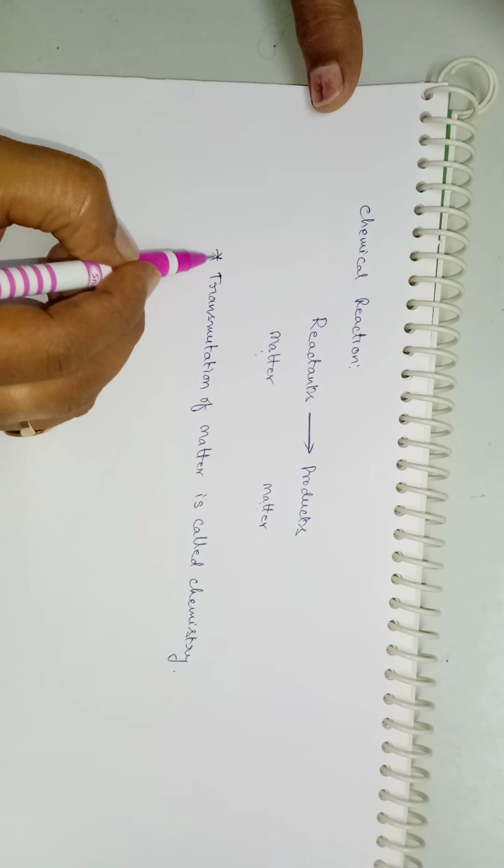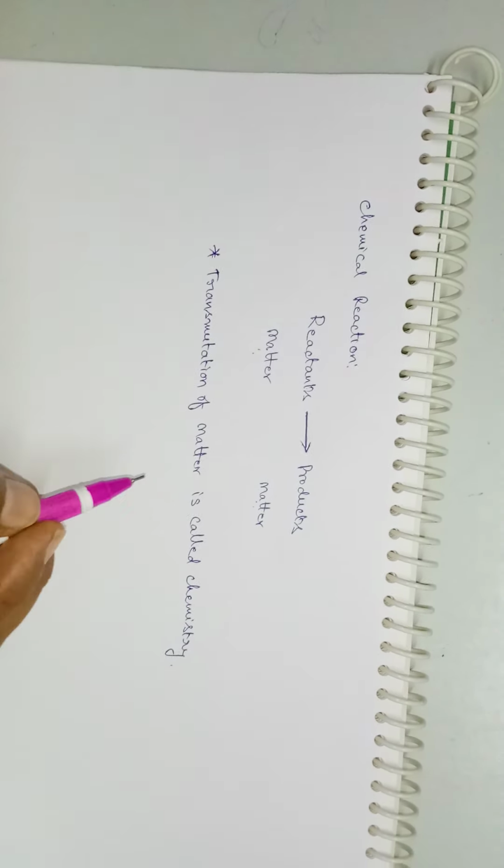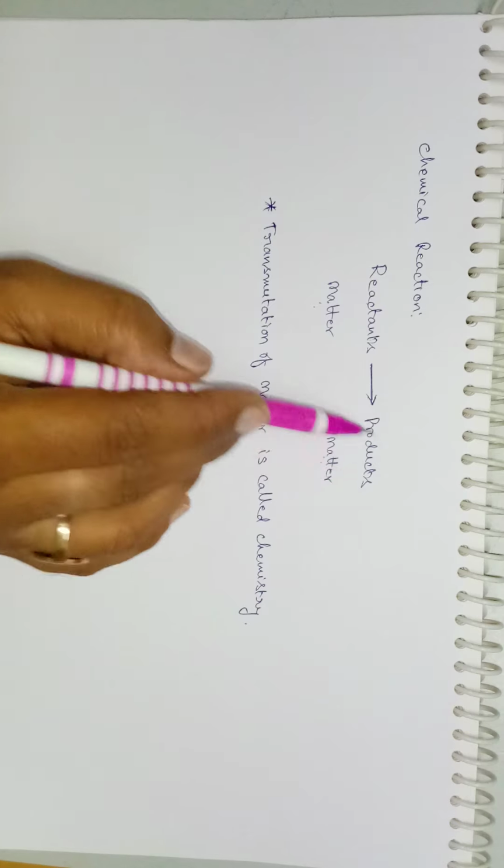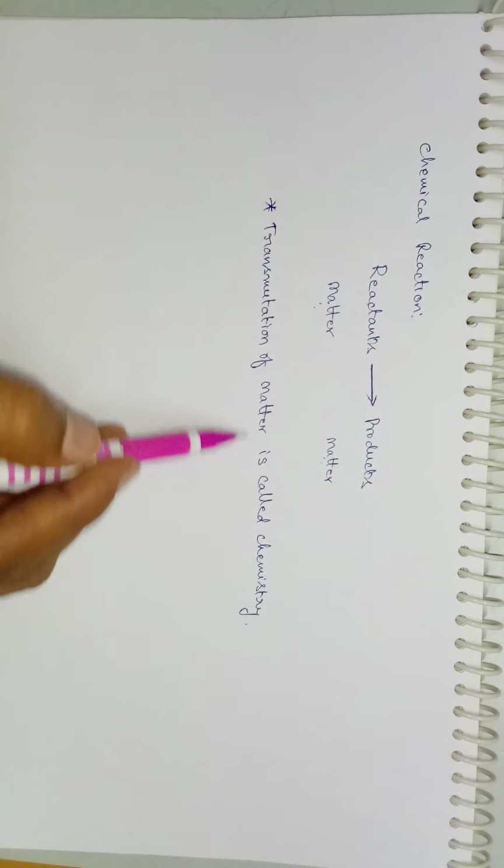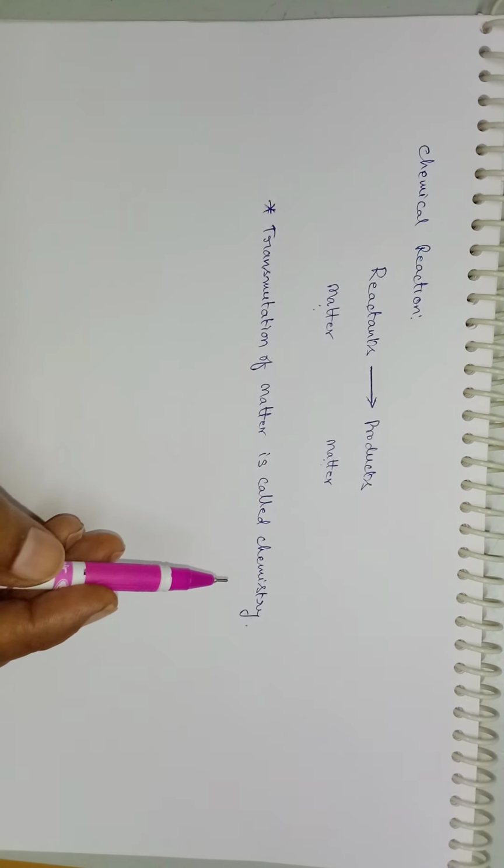So we have so many definitions for chemistry, but this is the most fundamental definition. Chemistry means the branch of science which deals with chemicals, the branch of science which deals with chemical substances. So all these are several definitions, but the most fundamental definition is that transmutation of matter is called chemistry. So this definition is suitable for any chemical process. In any chemical process, the reactants convert into products. So that means the transmutation of matter is called chemistry.